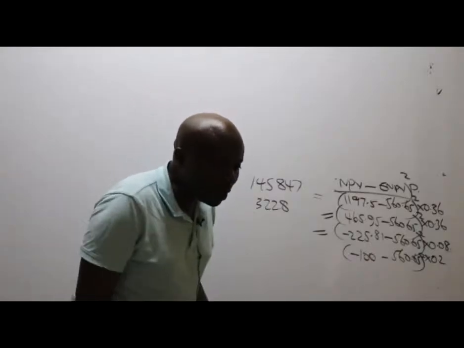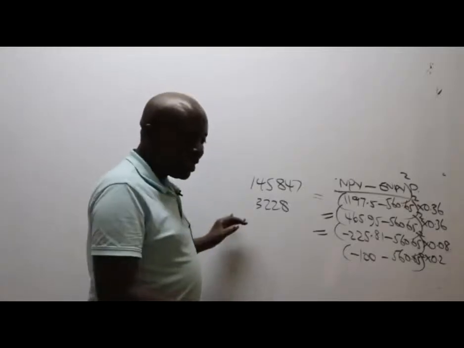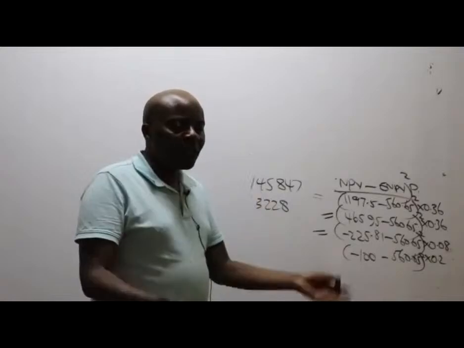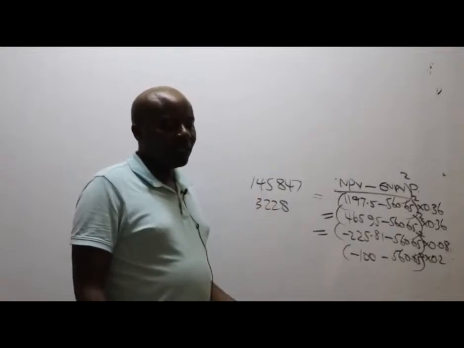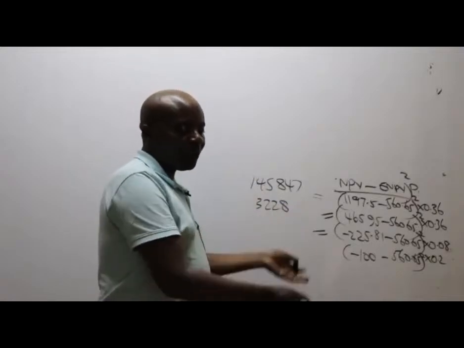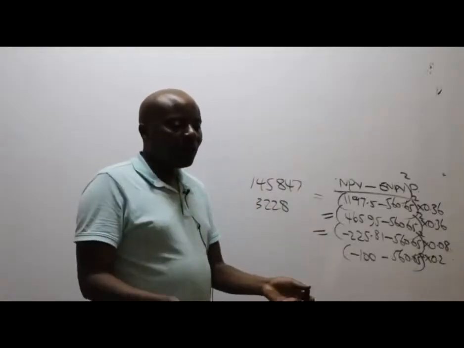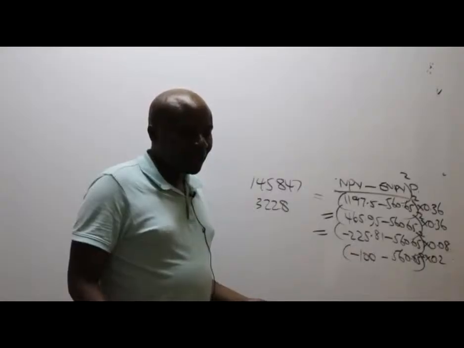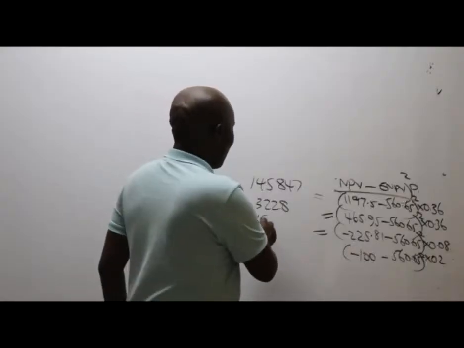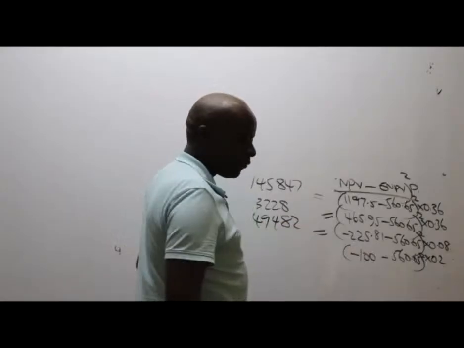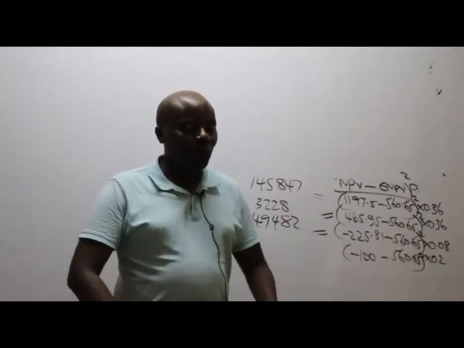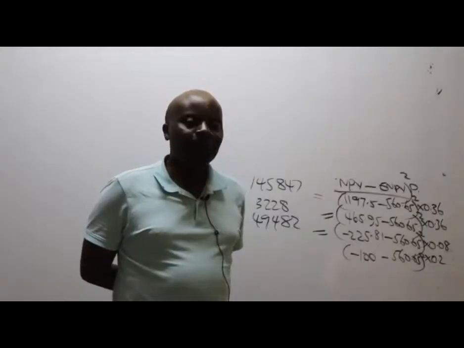The third one is 145,840. No, you are confusing me now, Charity. We are not on the first one now. Now we are on the third one. Write whatever figure you have there. As your calculator is cheating you, put that figure down. Work with your figure. 49,482.